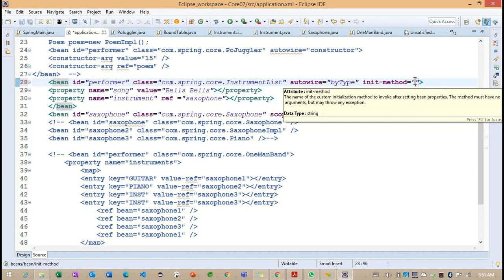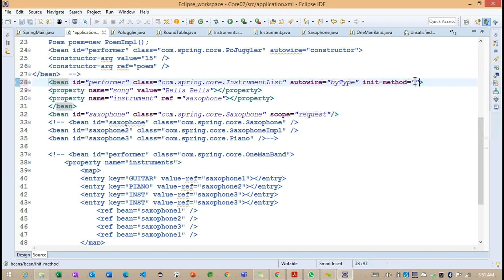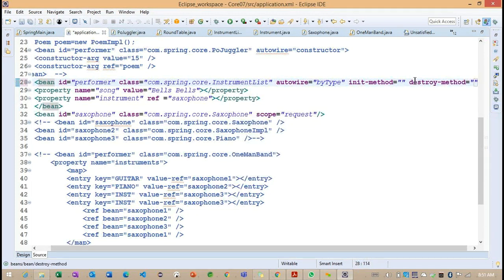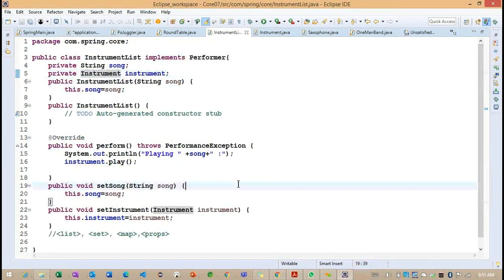Same way the destroy method. But the destroy related example, we cannot understand because when this object is going to be destroyed by the container, at this time the destroy methods are going to be called. But we'll define the init method and destroy method. Okay, so what are the changes we need to write? For this particular init method and destroy method, we need to define what is the name of the method, right? So first we'll go inside this particular instrument list.